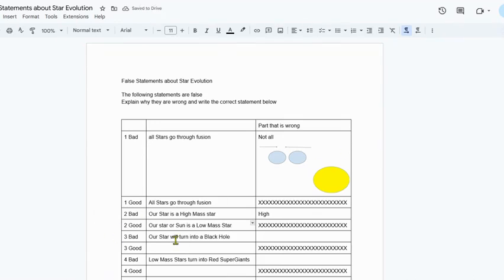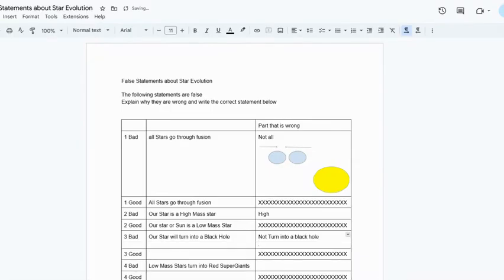Awesome. We can go to number 3. Our sun or our star will turn into a black hole. We could take this two ways. Number 1, our star will not turn into a black hole. The other one is we could say what it will turn into. It will turn into a white dwarf. So we could do either way. I'm just going to go with our star or sun will not turn into a black hole.